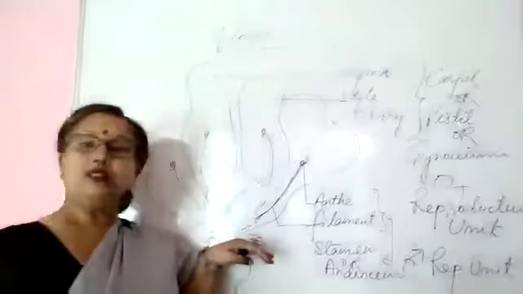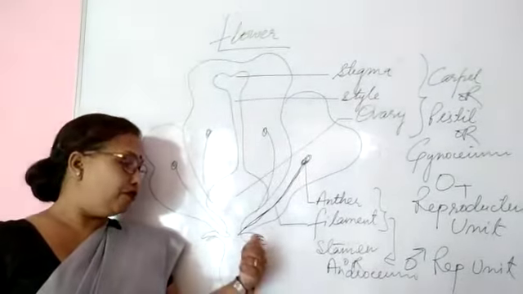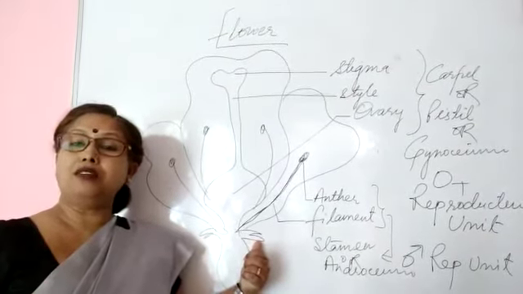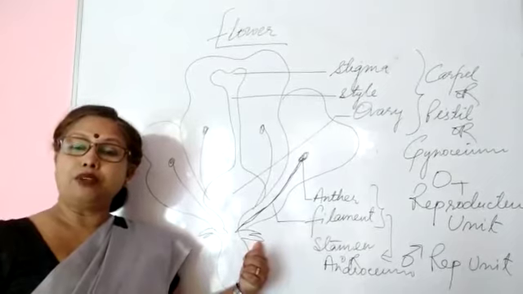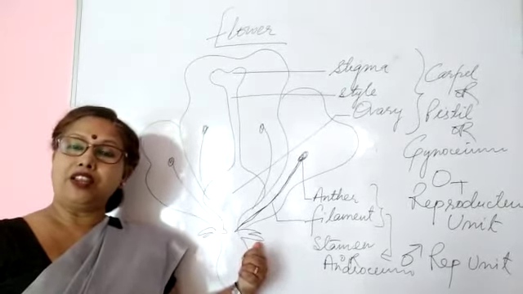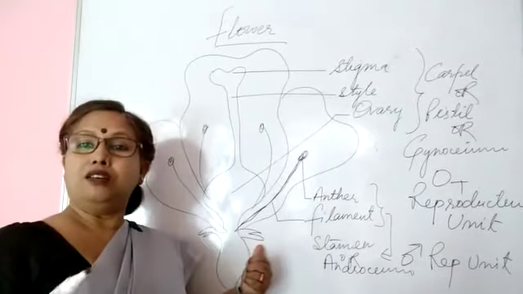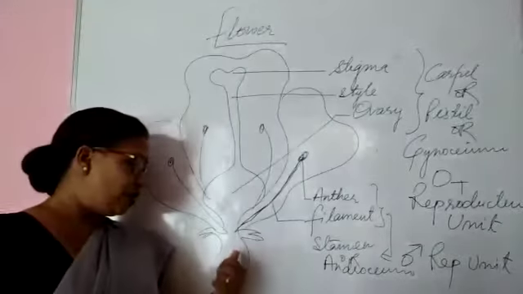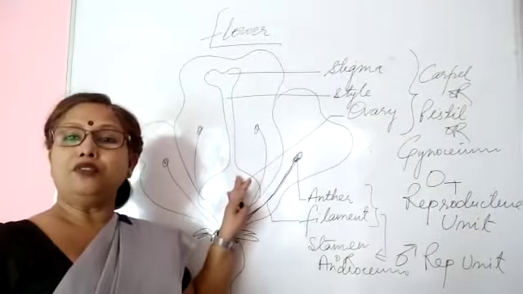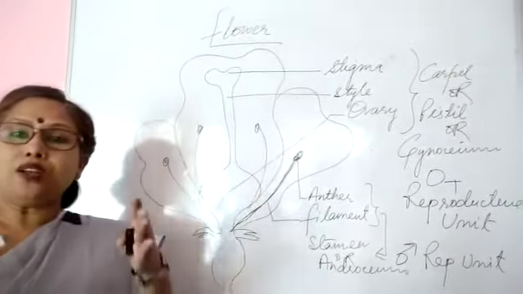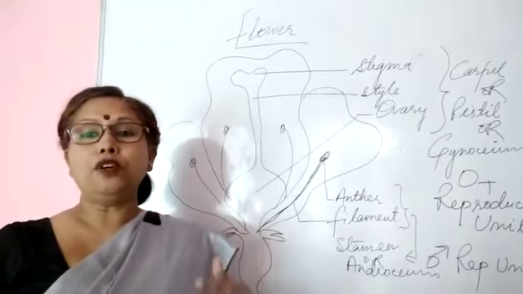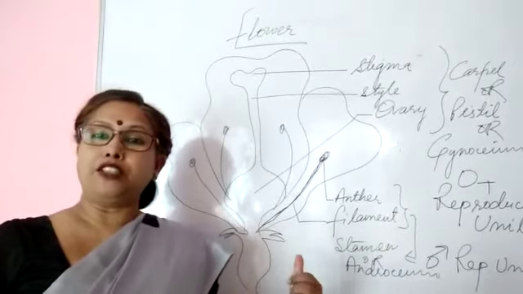Here we have the sepals, that is the calyx, and the function of the calyx is to protect the flower when it is in bud form, protect it from grazing animals so that the flower remains inside, and when it matures it then comes out as a flower in front of us, right? So these all are necessary. So here we studied the reproductive structures of a flower, that is a bisexual flower.